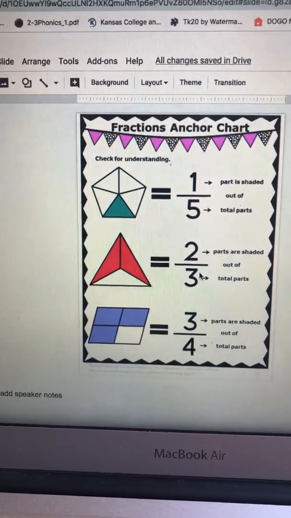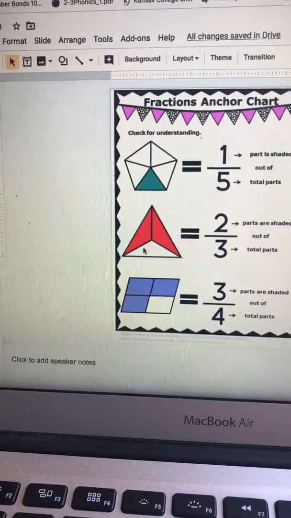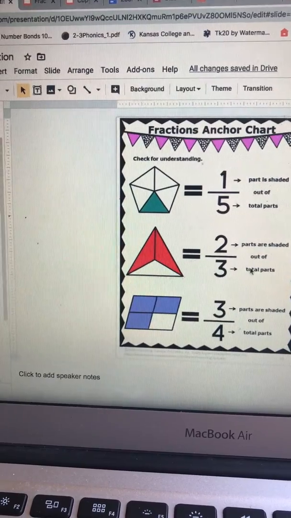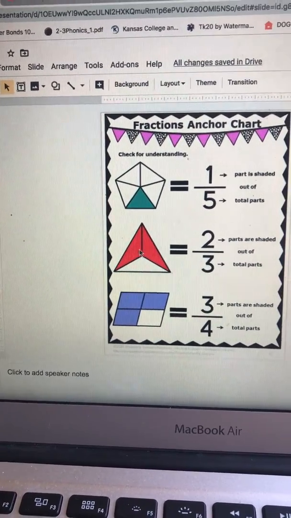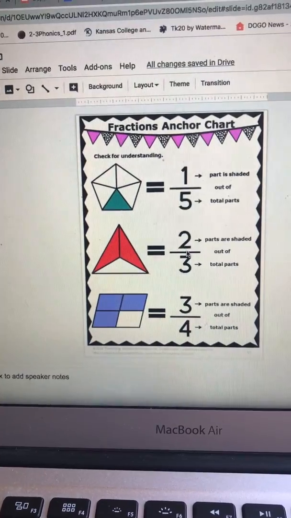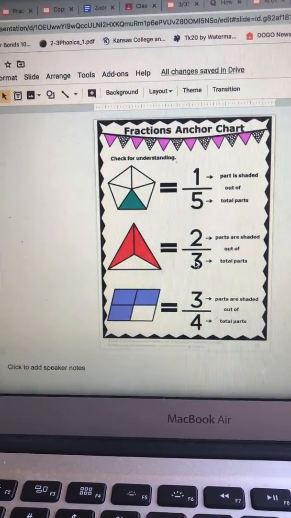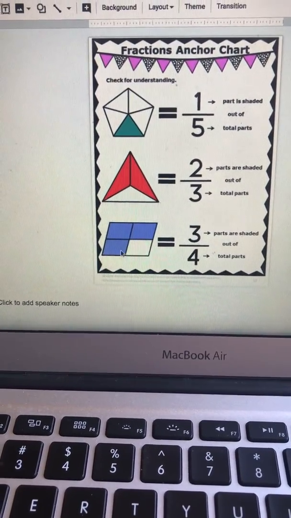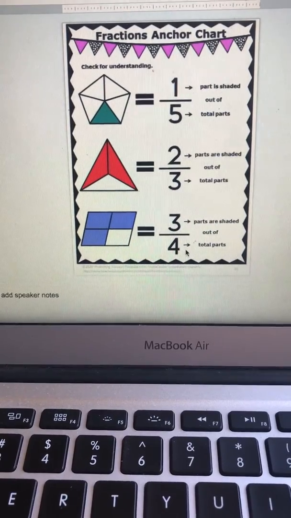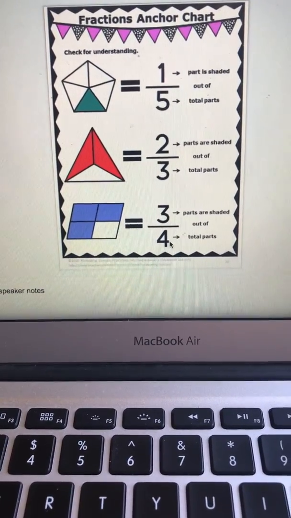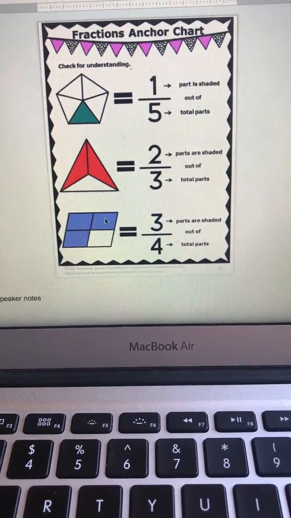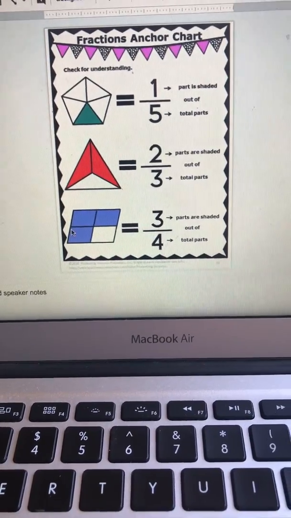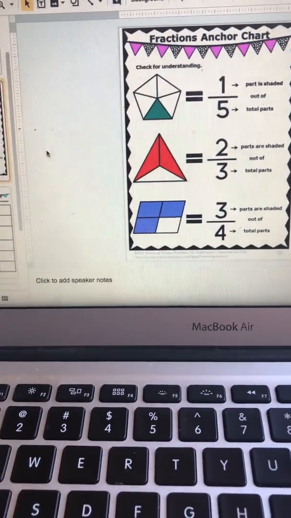Oh, sorry guys. All right, again, how many parts are there? 3, that's why it's the denominator. 3 is the total parts. How many are shaded? 1, 2, just 2. So that's 2/3. All right, and then right here, we have how many parts? 1, 2, 3, 4. There are 4 parts. That's the total parts. That's the denominator. The numerator is how many parts are shaded. 1, 2, 3. So that's a good review.